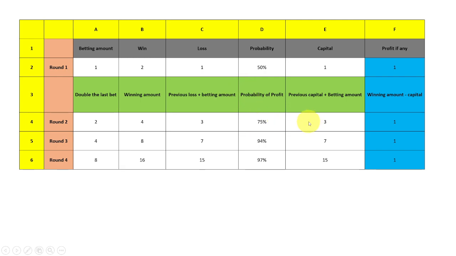Now the capital becomes, initially we had 1 rupee, now we have brought 2 rupees more. So the capital is 3 rupees. Say suppose we are winning in this round. If we are winning, we are getting 4 rupees and our capital was 3 rupees. So our profit is again 1 rupee.